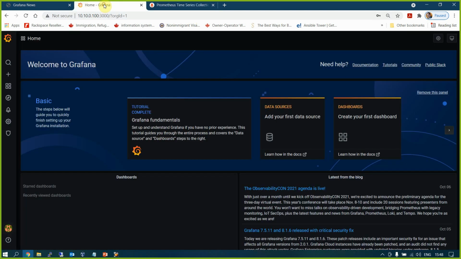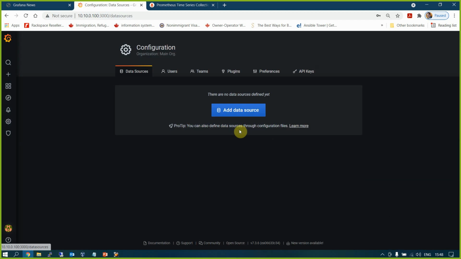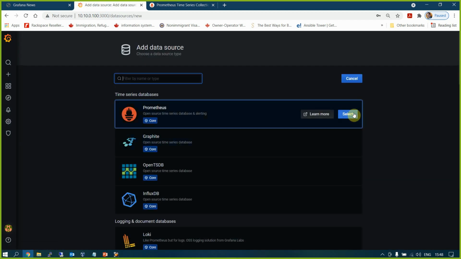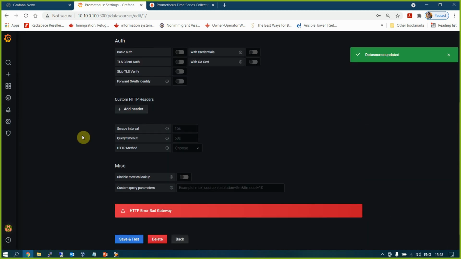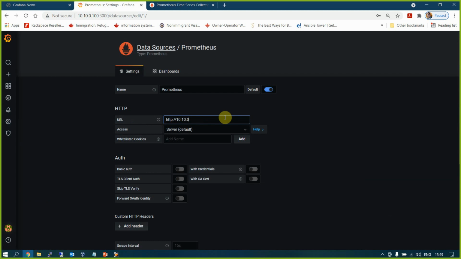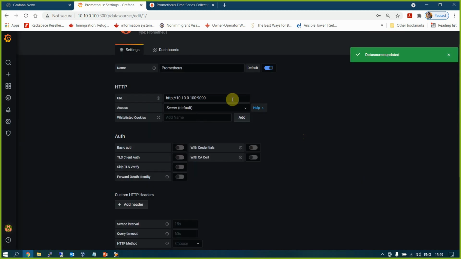Our objective is to create a dashboard here. Let's see, this is the environment setup. So we can create the data source, Prometheus data source, which we have just added. http://localhost:9090. This is my data source for my Prometheus, 10.10.0.100:9090. Oh, it is taking the IP address.